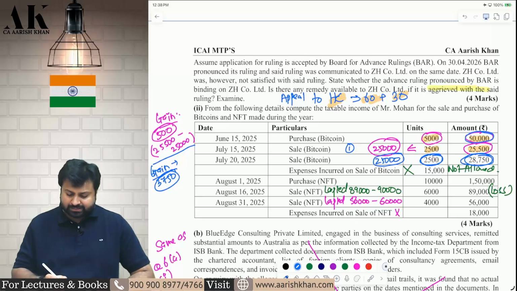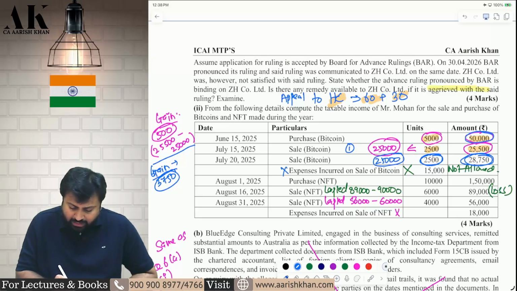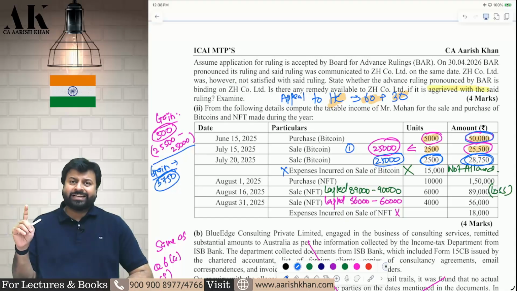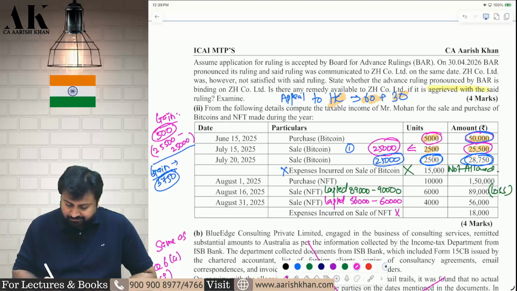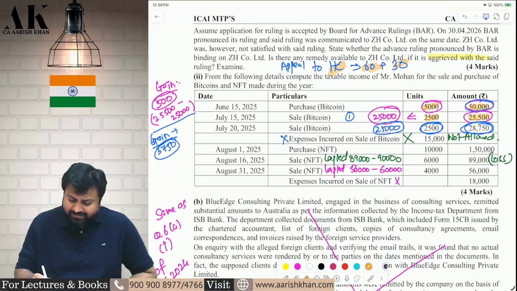Pay 30% tax. Expenses are not allowed against the virtual digital asset. Expenses on transfers are disallowed. What about NFT? Same.